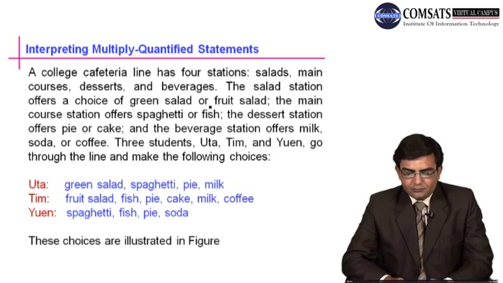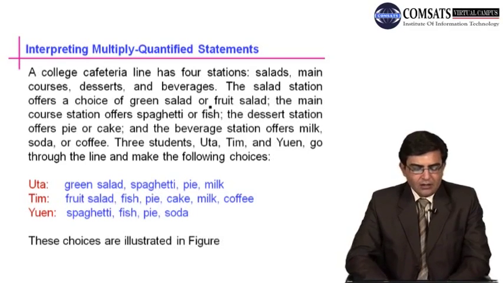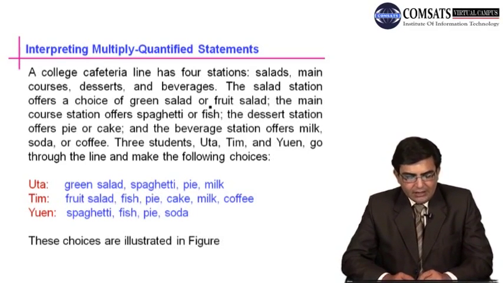And 3 students, Uta, Tim and Yuan, you can name any 3 students. For example, here they go through the line and make the following choices. The first student, Uta, chooses green salad, spaghetti, pie and milk. The second student, Tim, chooses fruit salad, fish, pie, cake, milk and coffee. And the last student chooses spaghetti, fish, pie and soda.